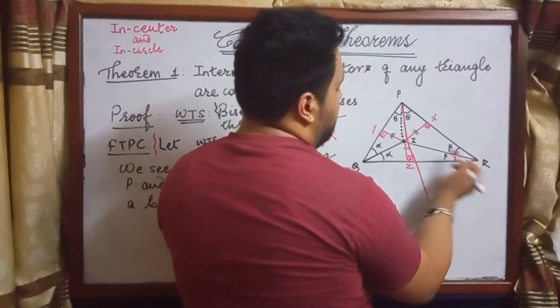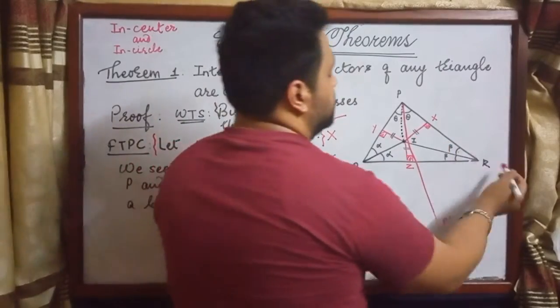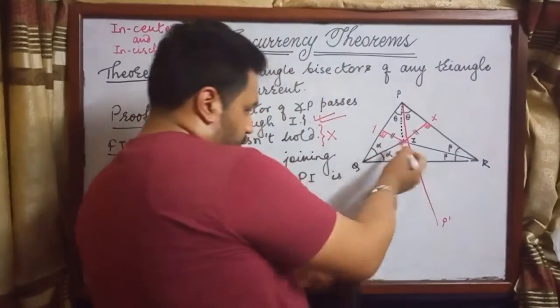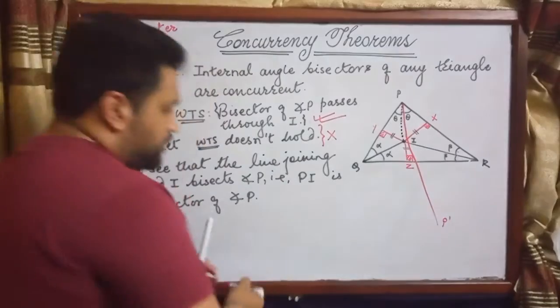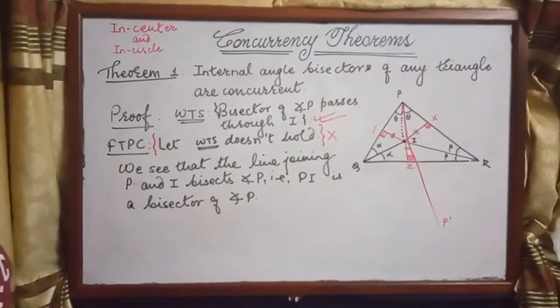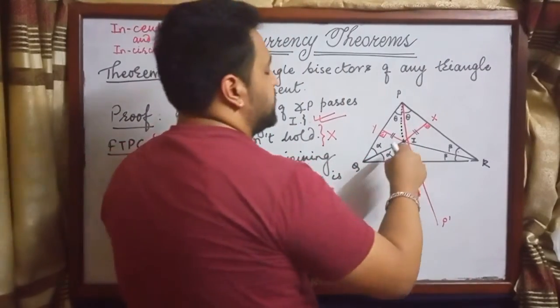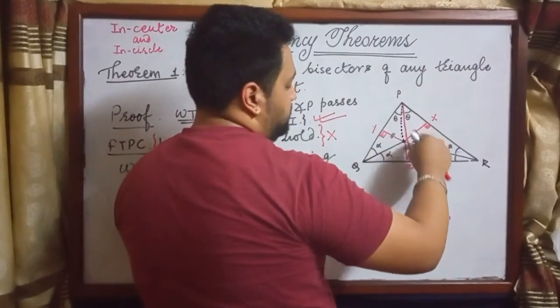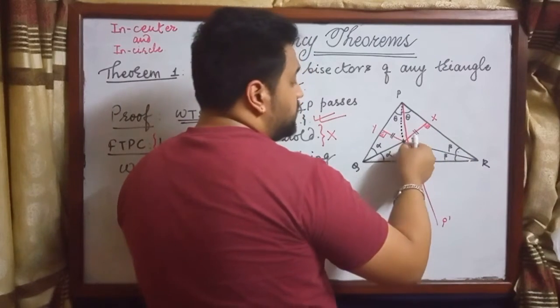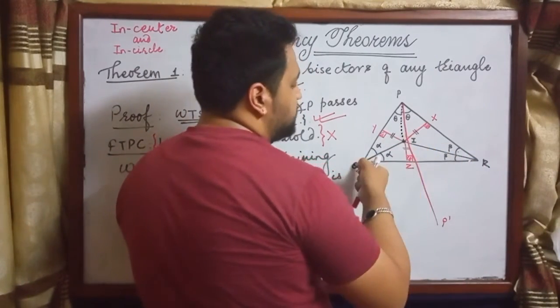If it's outside, extending the side, it won't intersect at all. So it will always intersect inside the triangle, and this is the intersection point of these two bisectors.